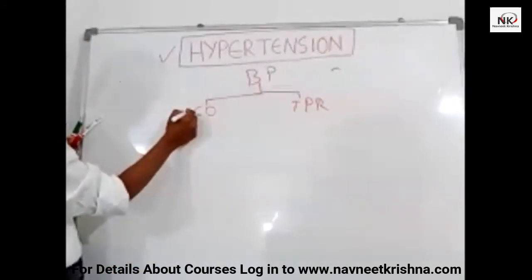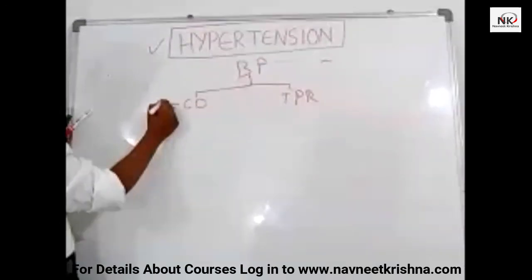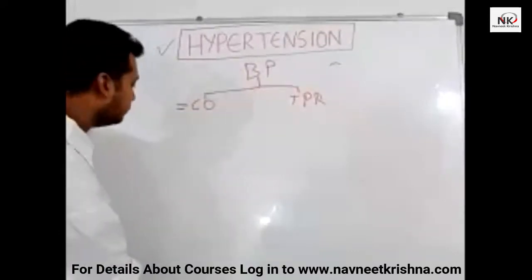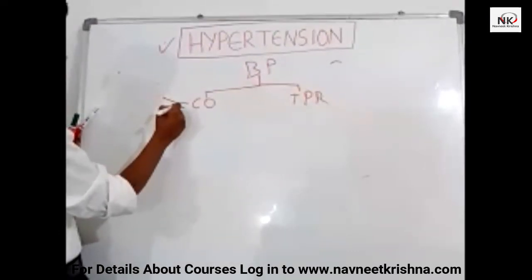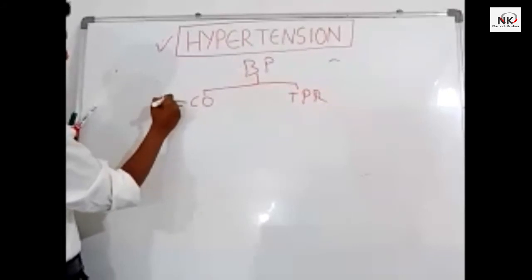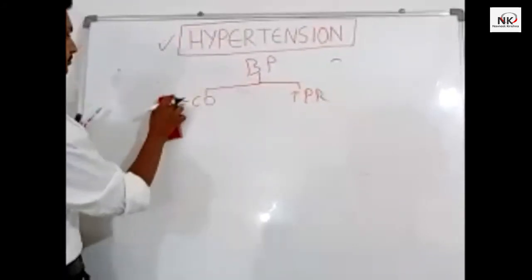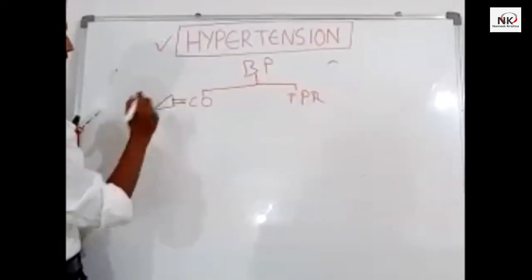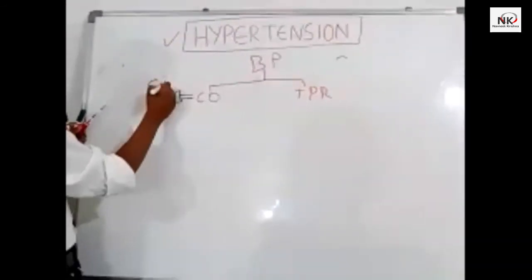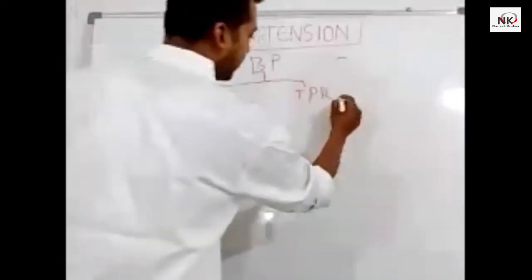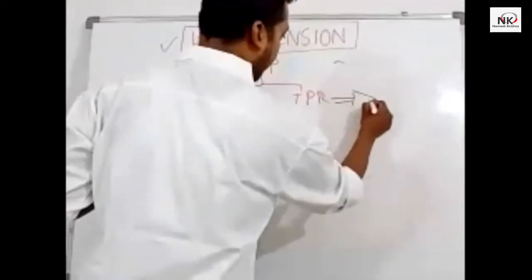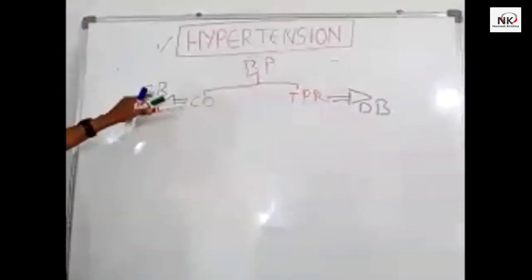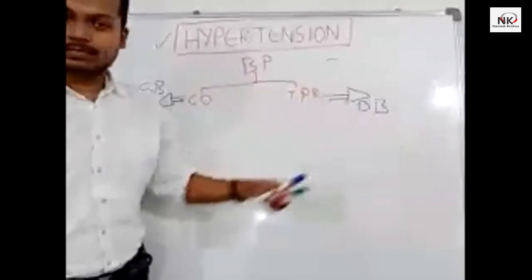This is the systolic blood pressure. This is the diastolic blood pressure. So cardiac output, systolic blood pressure; total peripheral resistance, diastolic blood pressure.